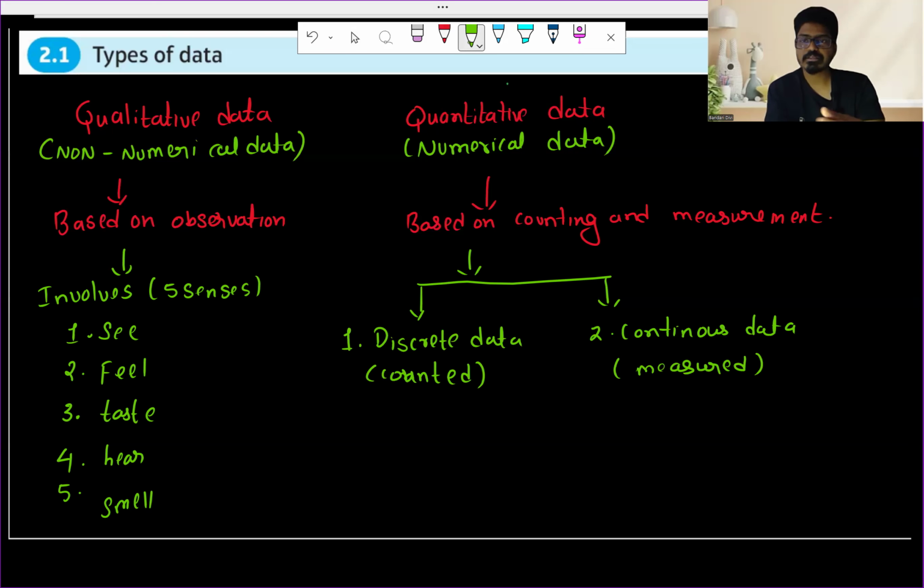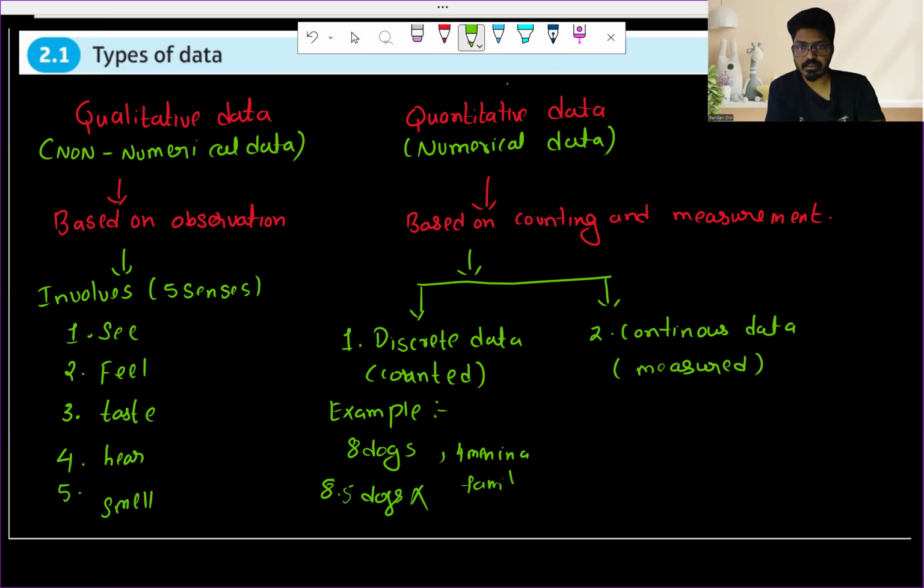Under discrete data, what are the examples? Let's say you have 8 dogs in a street. You cannot have 8.5 dogs in a street. There are 4 men in a family. You cannot have 4.5 men in a family. These are some of the examples of discrete data.